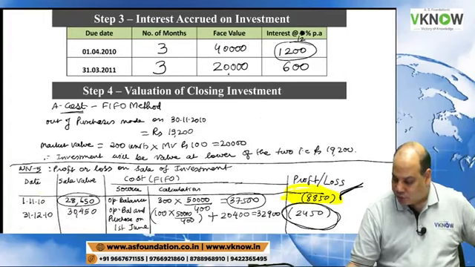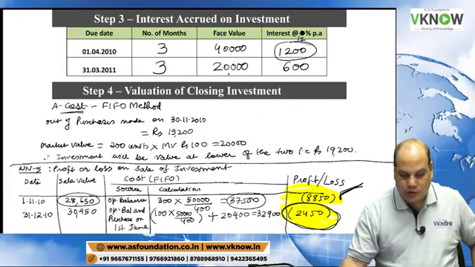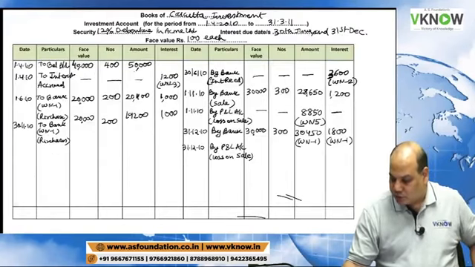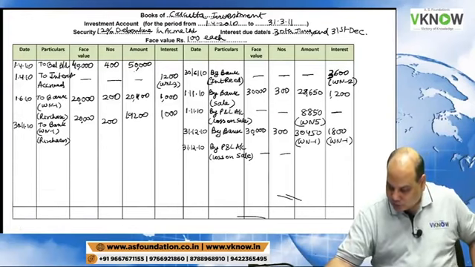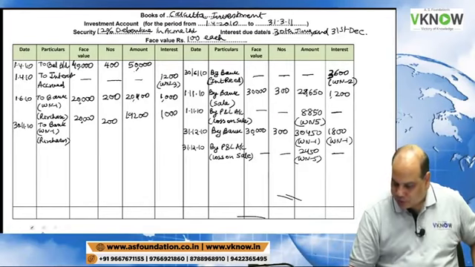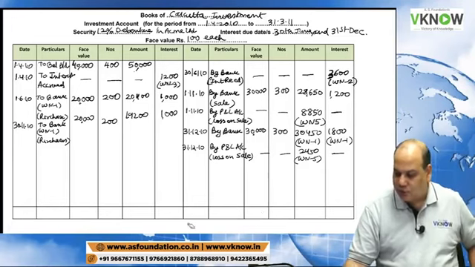Check this, 2450 loss. Got it? So you write down here in the amount column 2450, working note 5. Presentation is important, so later on you should not get confused.